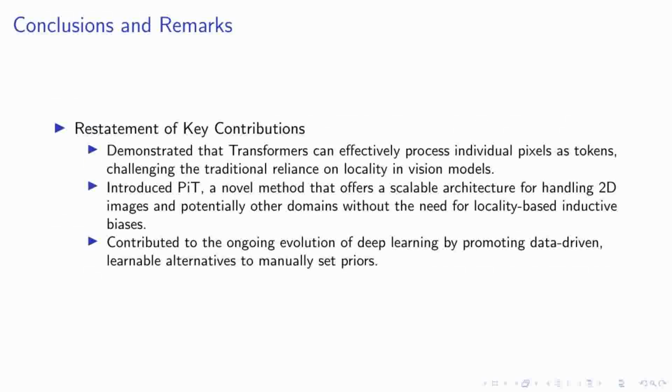As we conclude our presentation, let's recap the key contributions of our research. We've demonstrated that transformers can effectively process individual pixels as tokens. This finding challenges the traditional reliance on locality in vision models and introduces a new perspective on how we can approach image processing tasks. Our introduction of the pixel-wise transformer, or PiT, offers a scalable architecture that operates without the need for locality-based inductive biases.